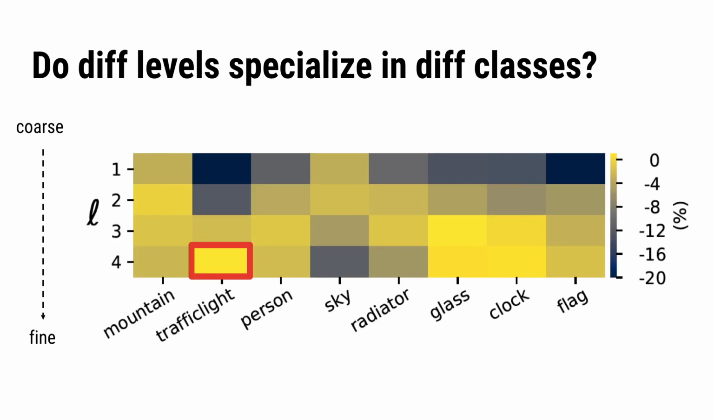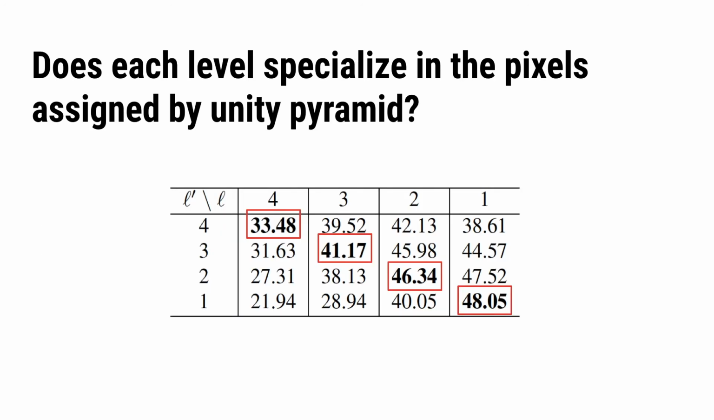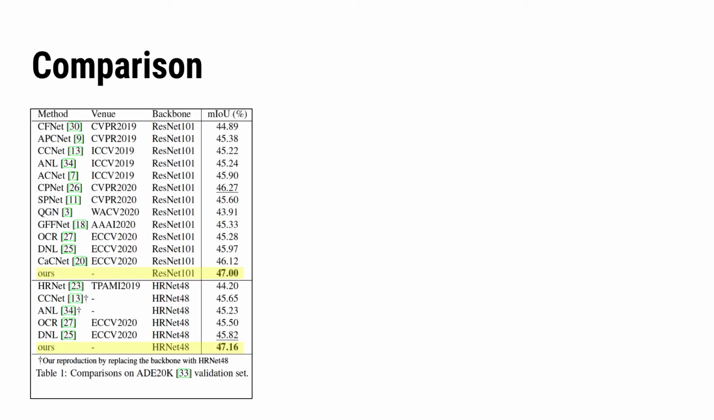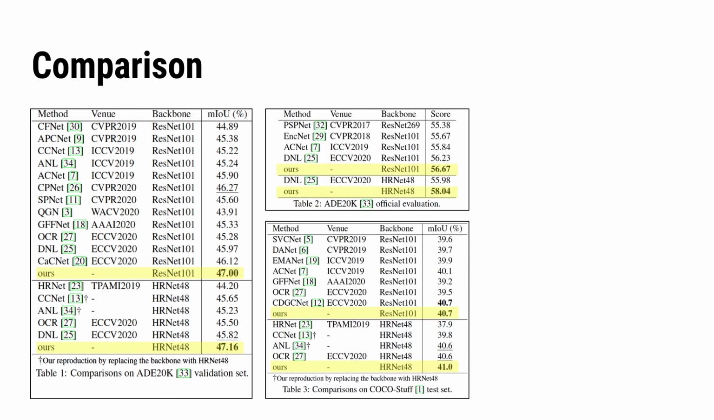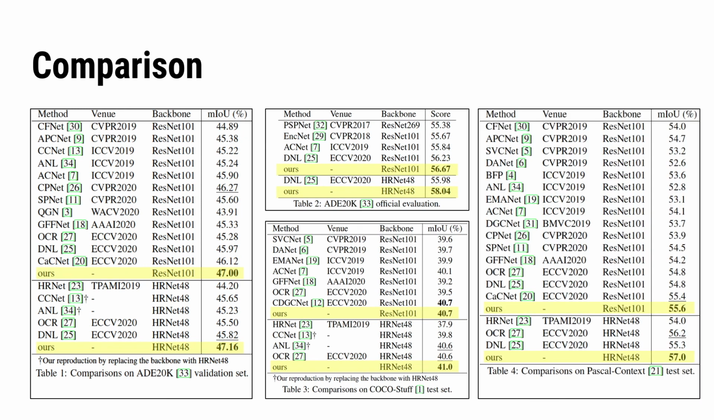Interestingly, we find that different pyramid scales are specialized in different classes. For example, the traffic light is better predicted at the finite scale. We also show that each scale of our semantic pyramid is particularly good at those pixels assigned to it by the unity pyramid. We experimented with ResNet 101 backbone and HRNet 48 backbone, and we report our results on ADE20K dataset, ADE20K official evaluation, COCO-Stuff, and Pascal Context. Our method is better than or on par with the recent works.